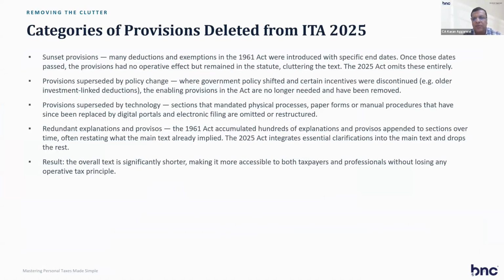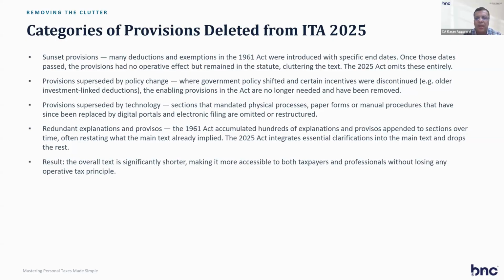The provisions deleted from the Income Tax Act 2025 are, first, sunset provisions. Many deductions and exemptions in the 1961 Act were introduced with specific end dates. Once those dates passed, the provision had no operative effect but remained in the statute, cluttering the text. So these sunset provisions were deleted. Second, provisions superseded by policy change. Government policy shifted and certain incentives were discontinued. So all these investment-linked deductions are no longer needed and have been removed in the Income Tax Act 2025.